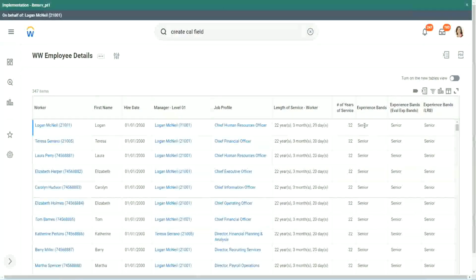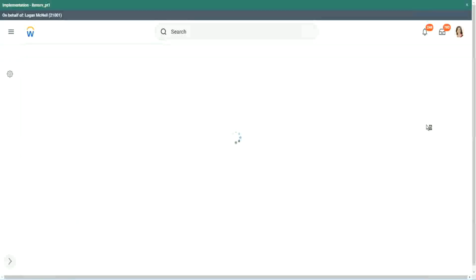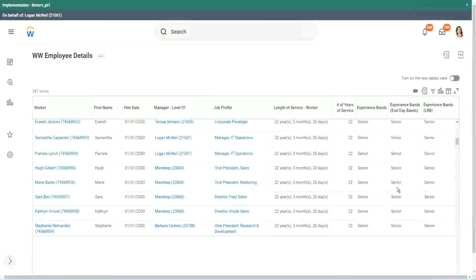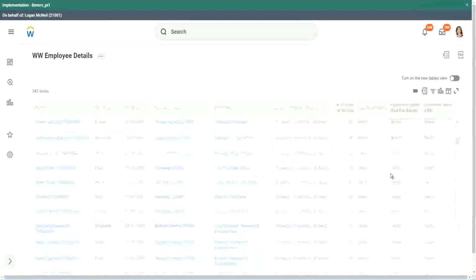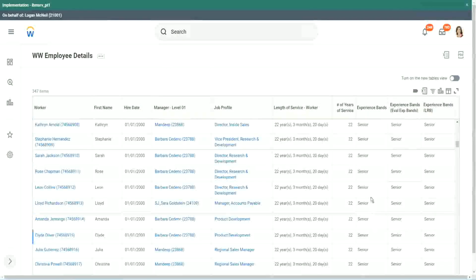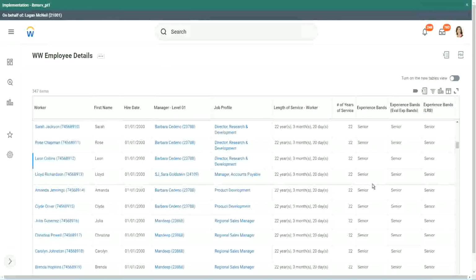When we did evaluate expression band, it's giving me senior. But an LRB also, same output. So our output was exactly the same. So in this particular case, it did not make much of a difference. We could use either of them, but with this example we were able to explore three different types of calculated fields.